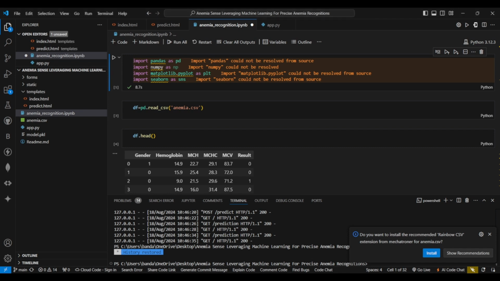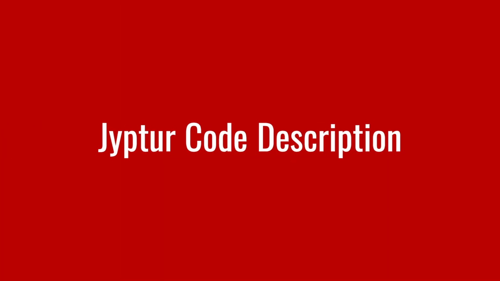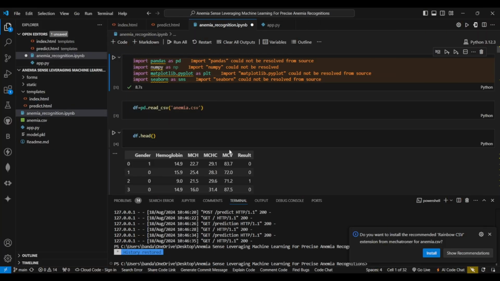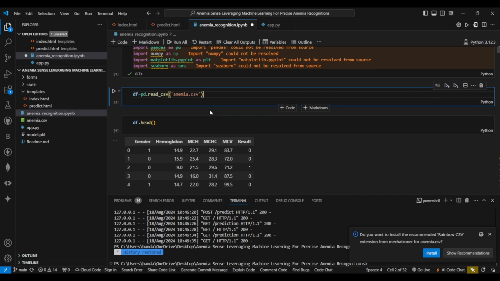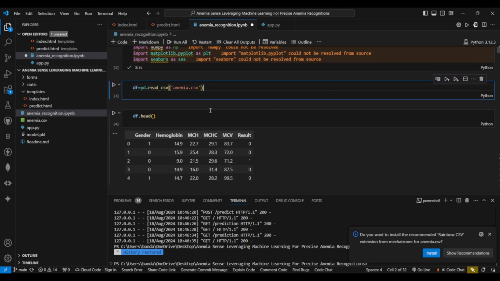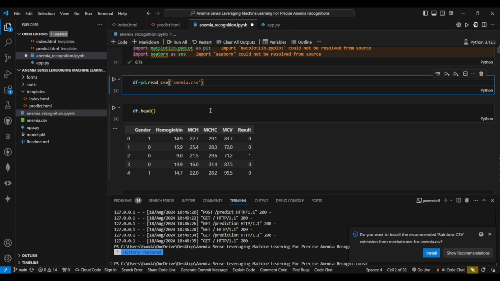Now let's dive into the Jupyter Notebook to explore the code behind Anemia Sense. We begin with data collection and preparation. First of all, we have imported the important libraries, that is pandas, numpy, matplotlib, and seaborn. Next, we have collected the data. This data set, sourced from Kaggle, contains various blood parameters. After loading the data, we have performed data cleaning to handle the missing values, outliers, and also imbalanced data.